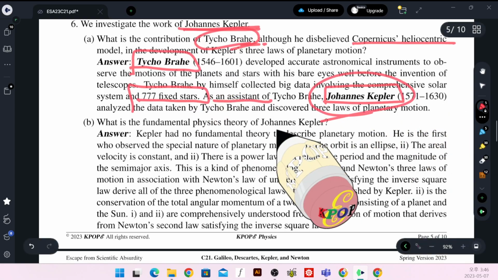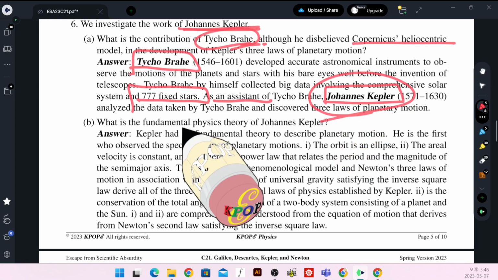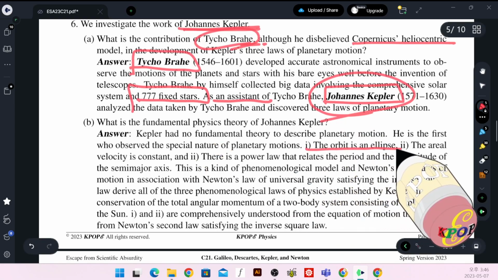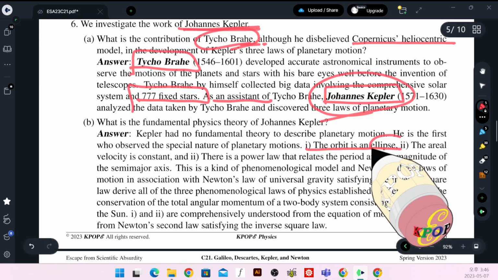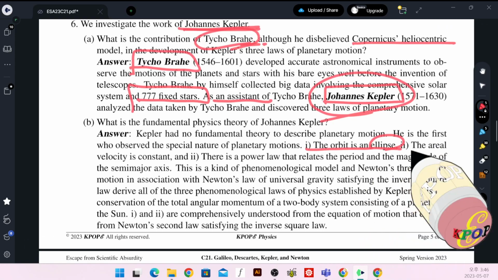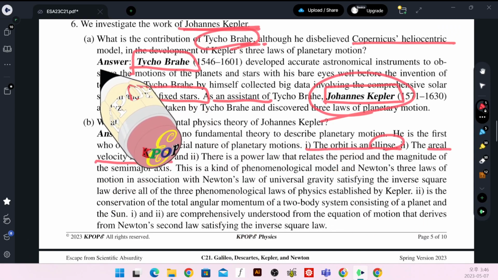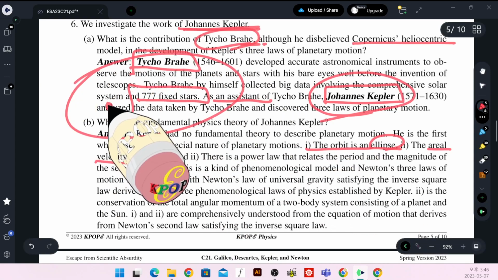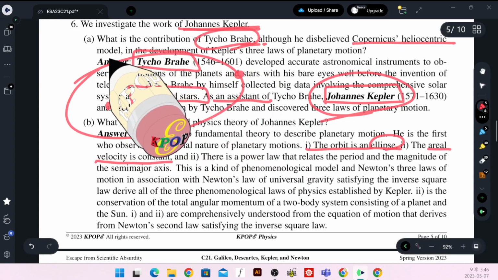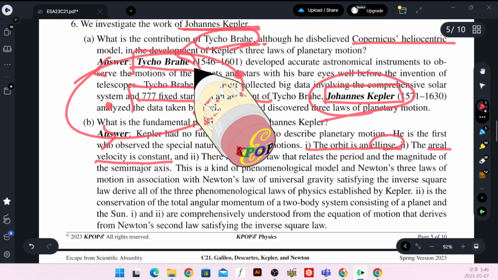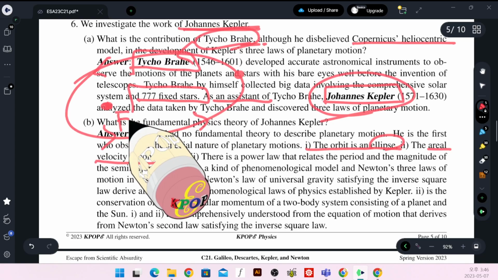And Kepler was able to analyze the data. From the result, Kepler showed that the orbit of a planet is an ellipse, and area velocity is constant. The first law states that the sun is at a focus of an ellipse, and the Earth is surrounding the sun.